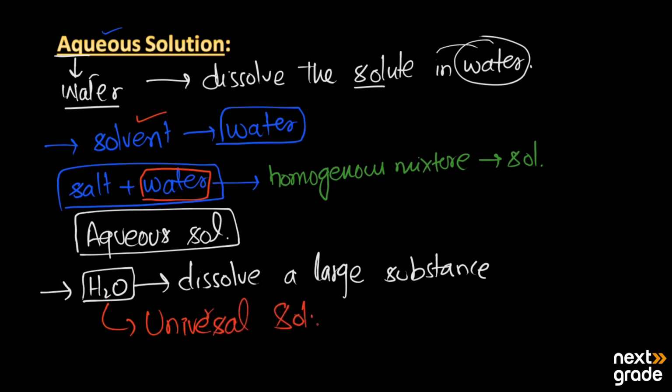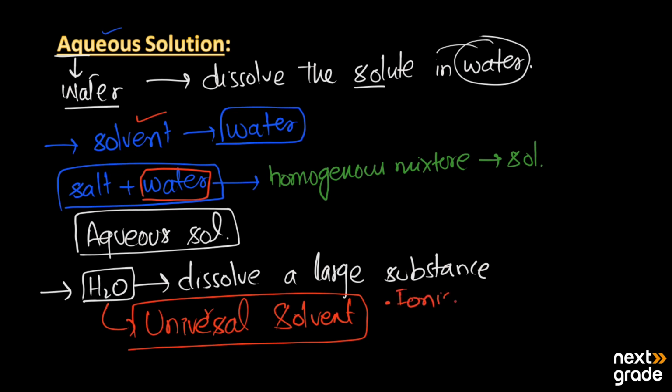This is the main property of the water, that it is known as the universal solvent because it can dissolve a lot of substances in it. It dissolves the majority of ionic and many polar substances. So that's why it is known as the universal solvent.